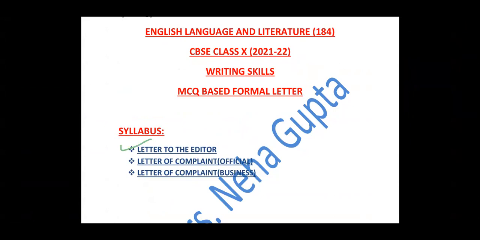Letters to the editors are written to the editors of the newspapers when we request them to highlight our issue in their newspaper. Then the second type is the letter of complaint. It is an official letter, a letter of complaint business. I have tried to include the sample of all the three types, and that would make the things clear to you. Let's go to the next slide.